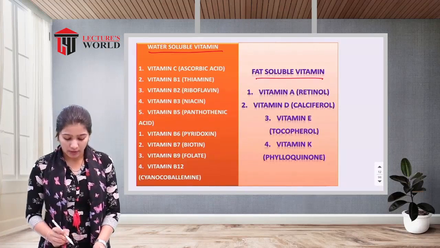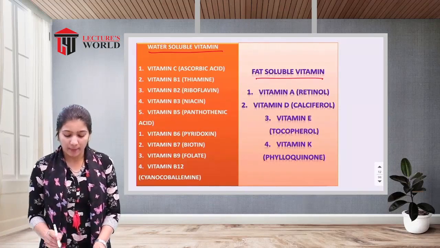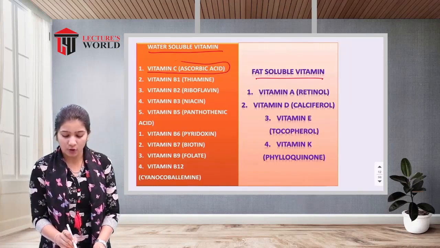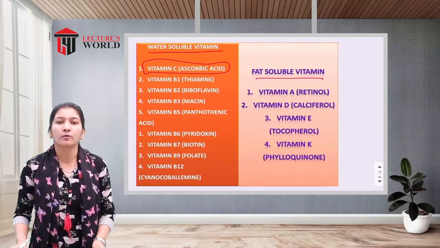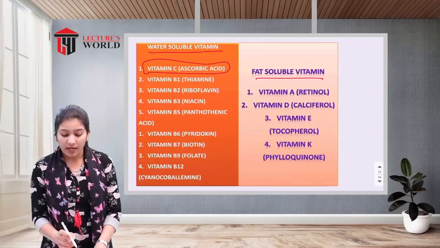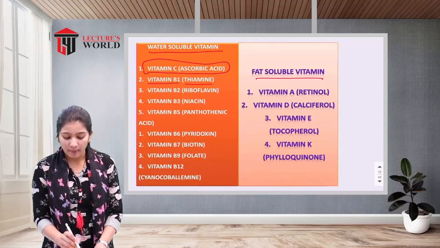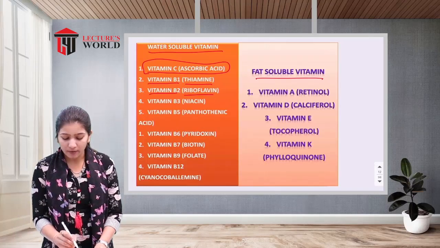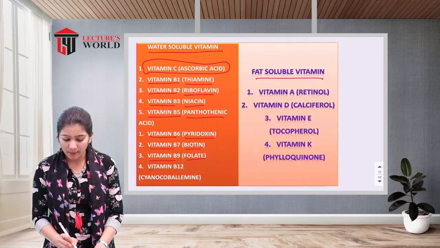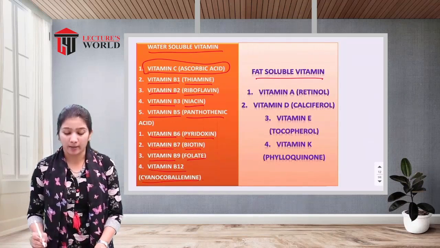Okay, so here are the vitamins like vitamin C, that is ascorbic acid, it comes under the non B complex vitamin. And after that, vitamin B1, another name of B1 is thiamine, vitamin B2 that is riboflavin, vitamin B3 that is niacin, vitamin B5 that is pantothenic acid, vitamin B6 as pyridoxine, B7 as biotin, B9 as folate, and vitamin B12 as cyanocobalamin.